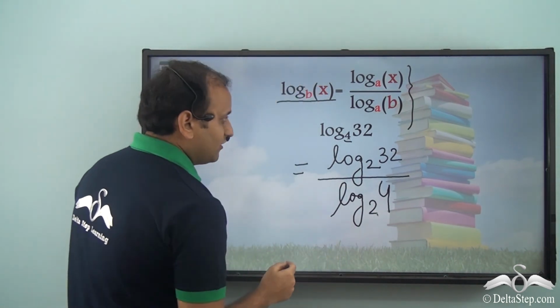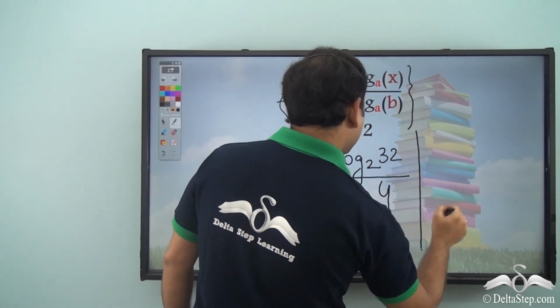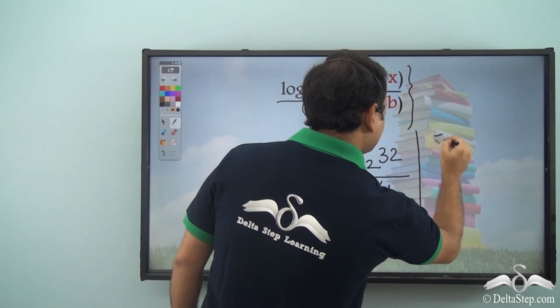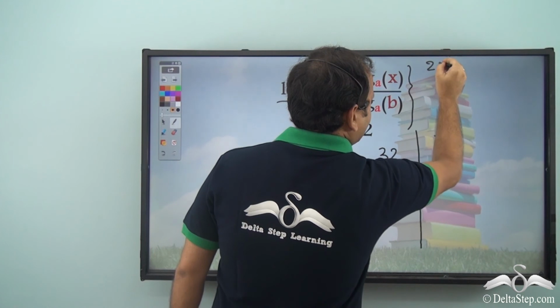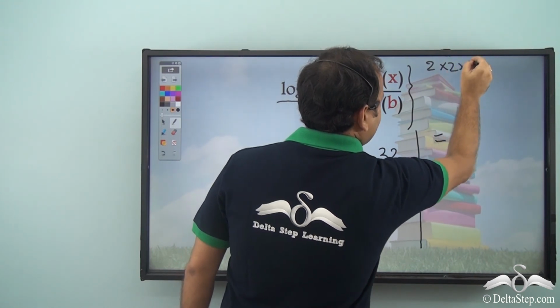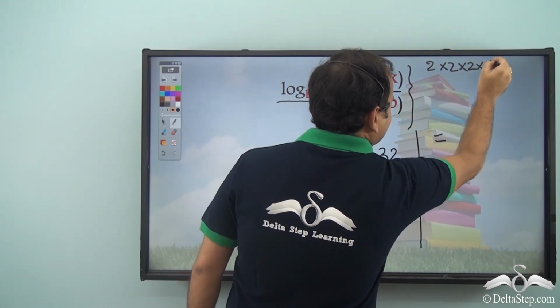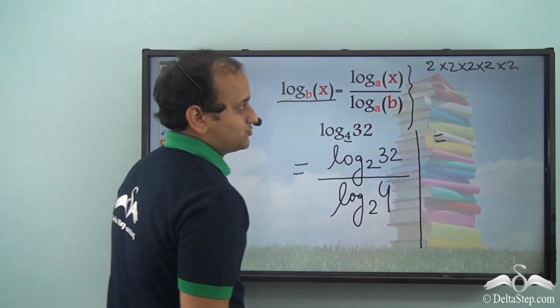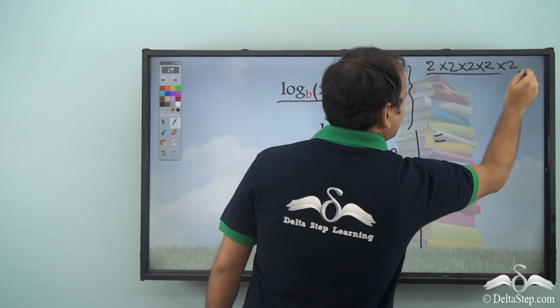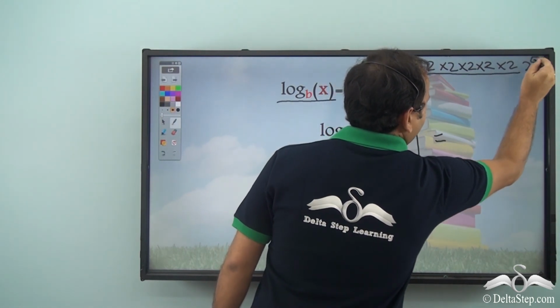So here we can write this equation as: 32 is nothing but 2 into 2, 4 into 2, 8 into 2, 16 into 2, 32. That is 5 times 2, that is 2 to the power of 5.